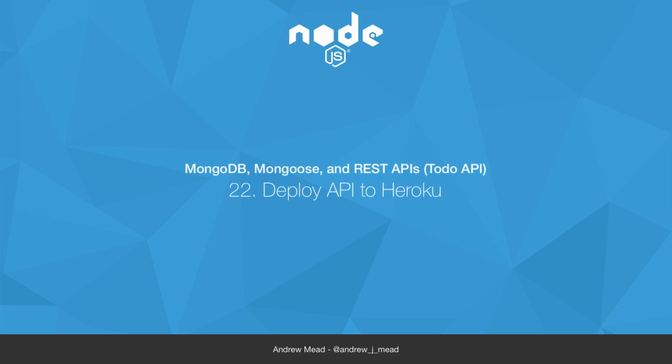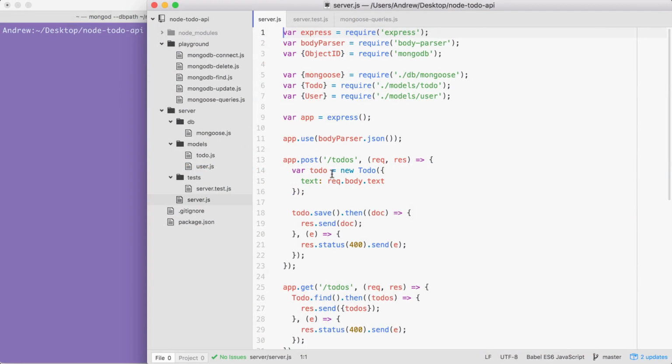In this video, you're going to deploy the To-Do API to Heroku, so anybody with the URL can access these routes, adding and fetching to-do items. Now, before we can push it to Heroku, there are quite a few things we need to change, small little tweaks to get it ready for the Heroku servers.